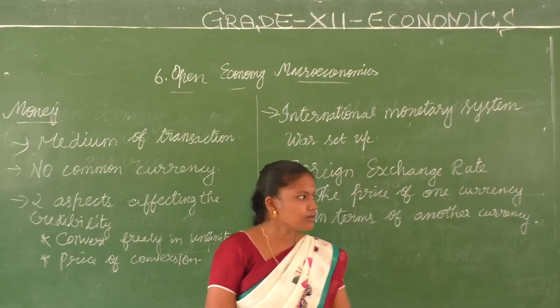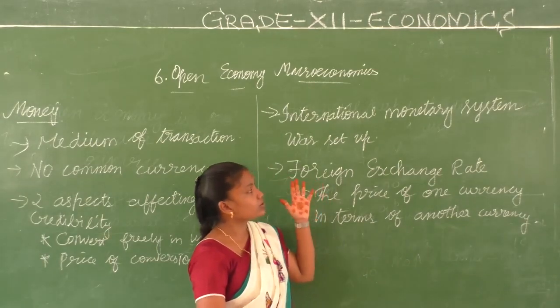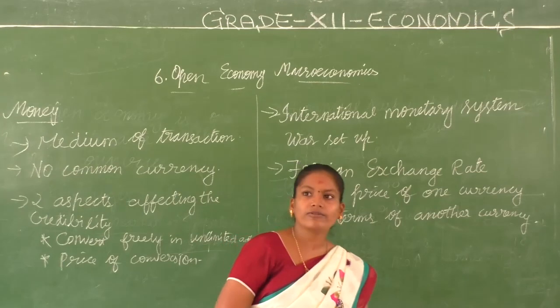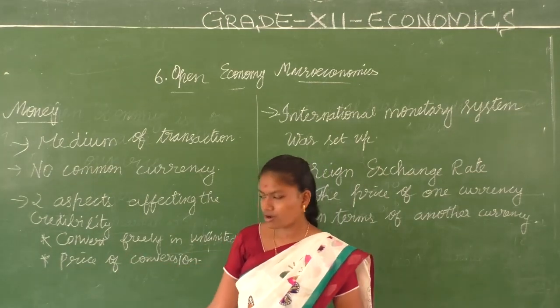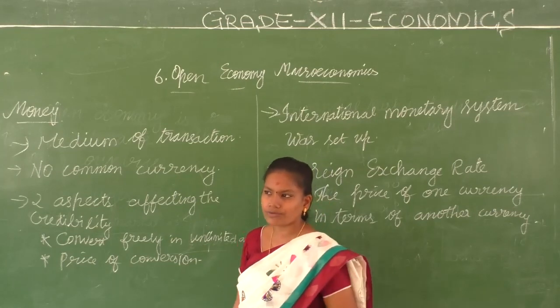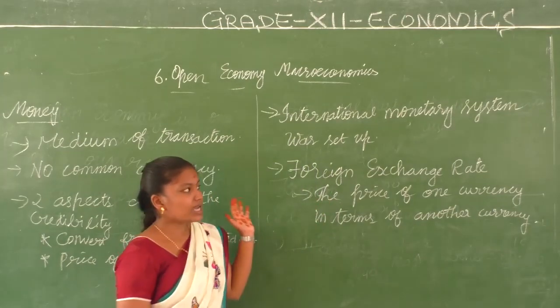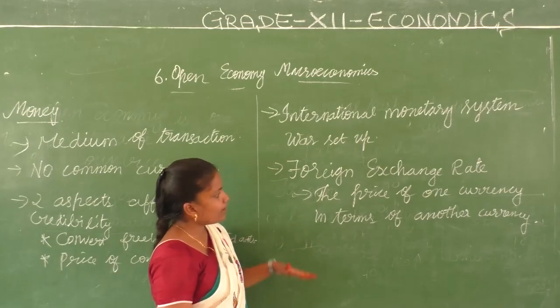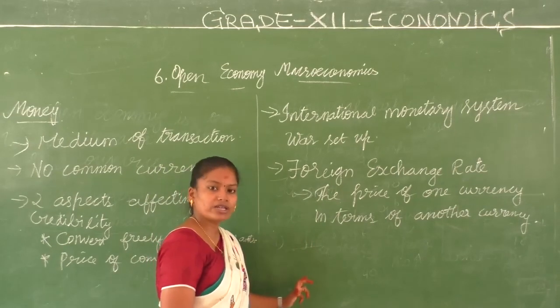We had a system called the International Monetary System to solve issues like the conversion of currencies freely and the price of conversion. To sort out these issues, we had this International Monetary System. And what is meant by foreign exchange rate?